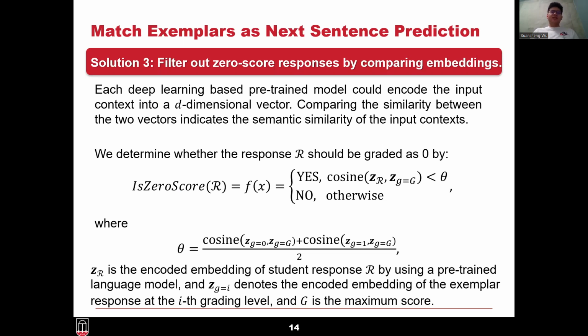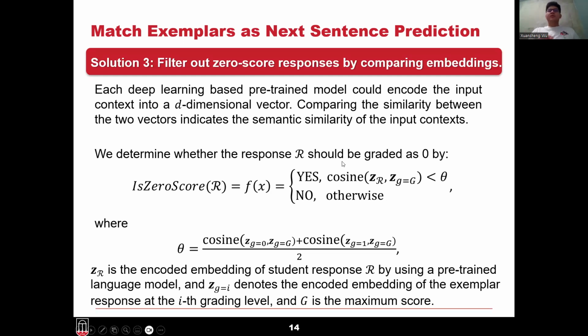Then the threshold is set to the similarity of the zero score exemplar and the one score exemplar with the perfect answer embeddings. By doing this, we can filter out those zero score responses prior to giving them a specific score like 1, 2, 3, or 4.